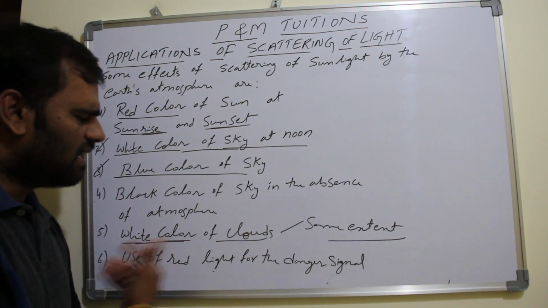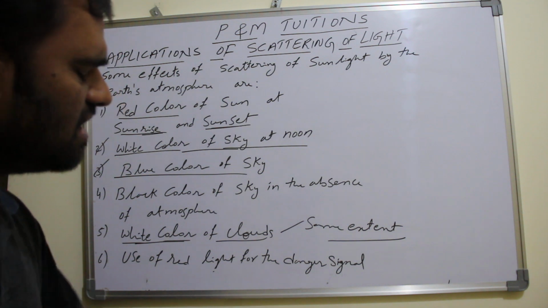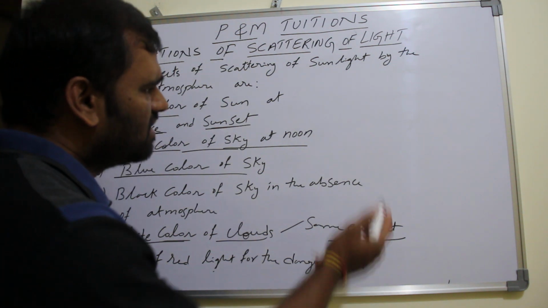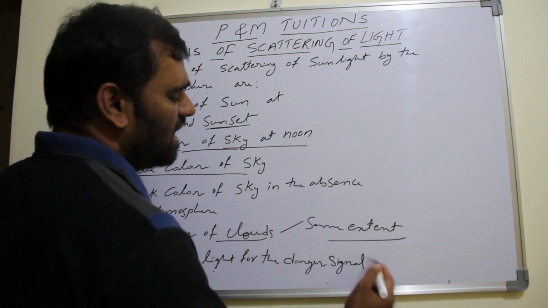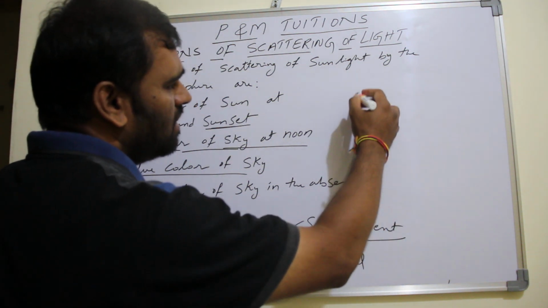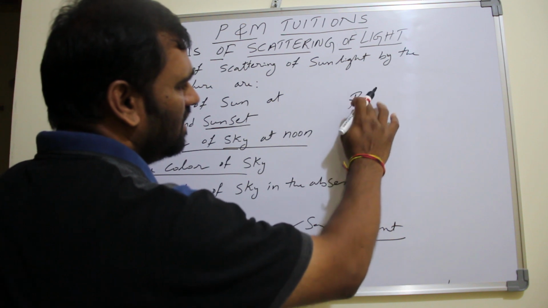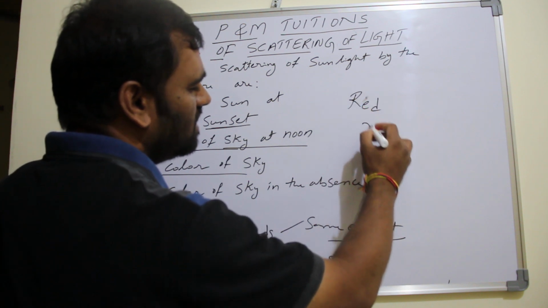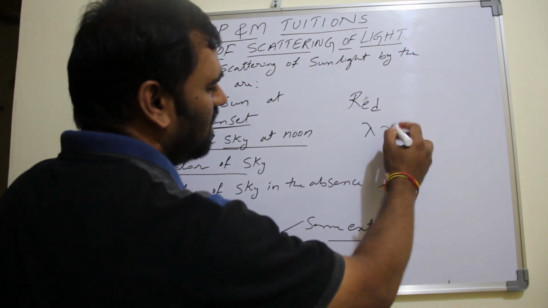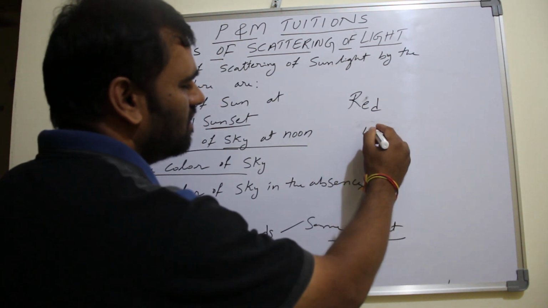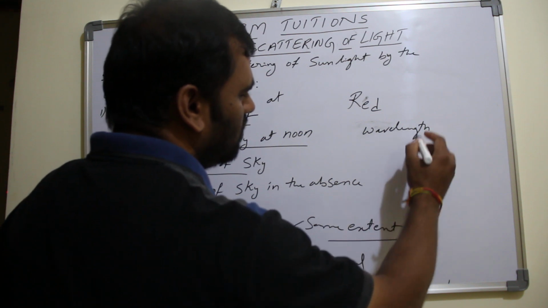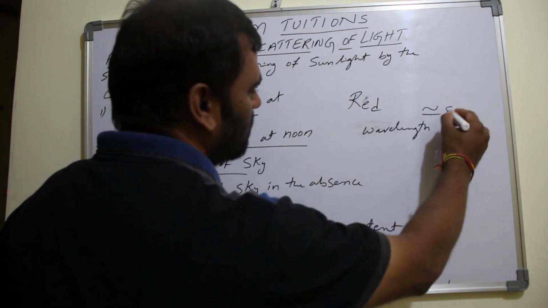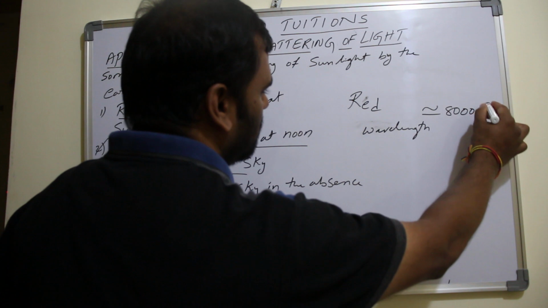What about the use of red light for danger signals? In the entire discussion of scattering of light, who is scattering least in the visible spectrum? Red. What is the reason? Red color wavelength is about 8000 angstrom. Because of this longer wavelength,